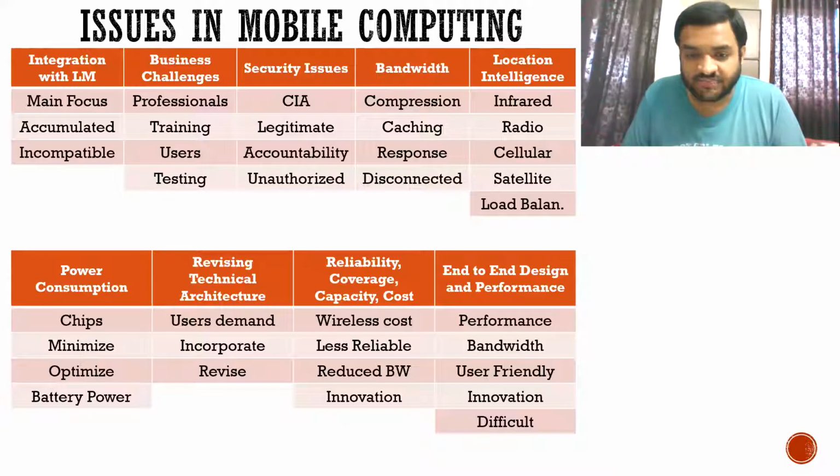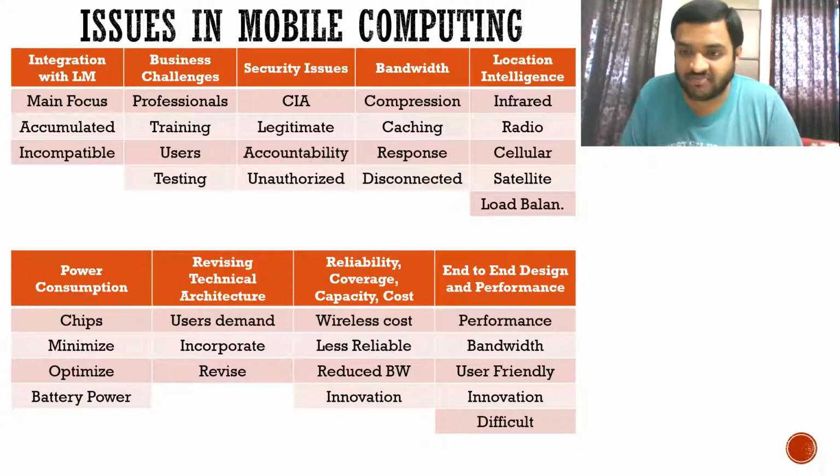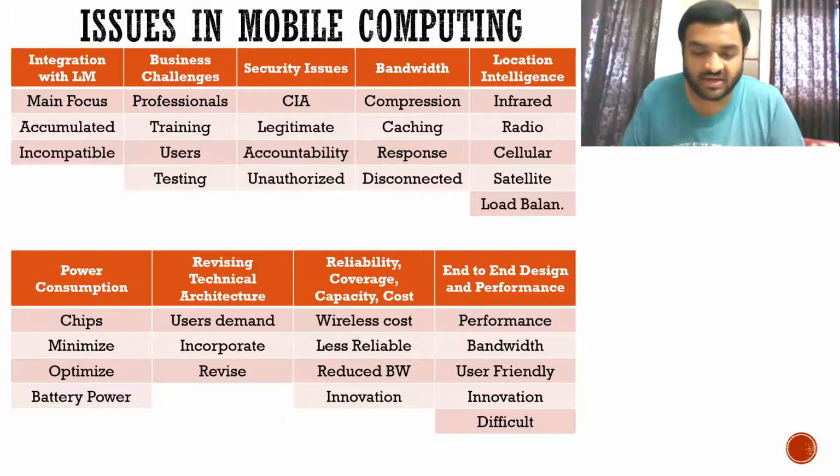And the last point is end-to-end design and performance. You have to make sure that the user is able to access the data immediately whenever he demands it. So the performance must be good, or you can also say response time must be less. Then we must be able to increase bandwidth. It must be user friendly. It must be innovative. Again, we are repeating the points from the earlier point. And it is a bit difficult to install or cover all the areas.